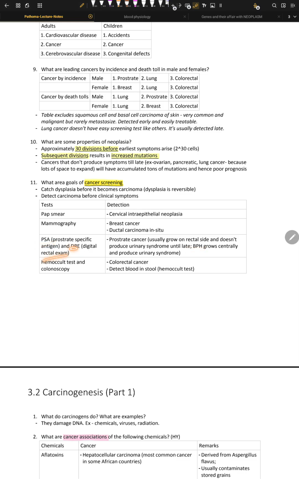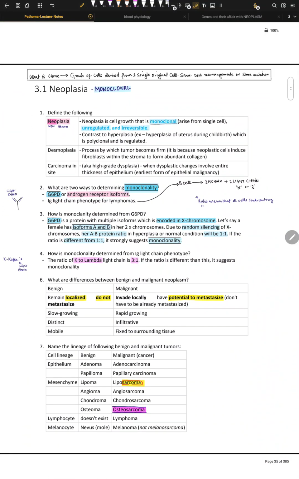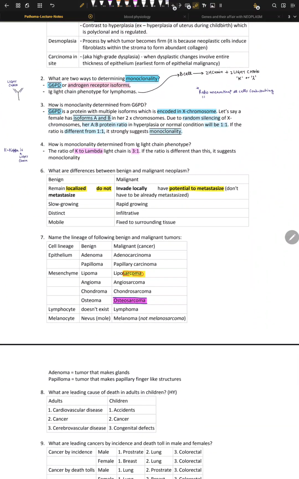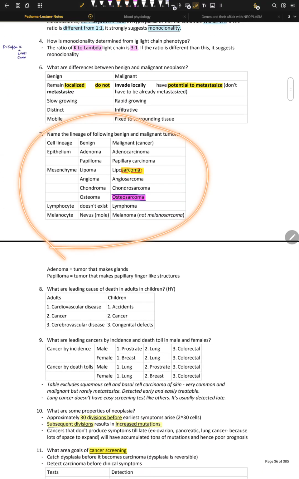DRE is digital rectal exam. We need it, right? Hemocult test and colonoscopy. Hemocult test, for colorectal cancer, detects blood in the stool. Okay, so that was really an introductory video for neoplasia, and I hope we are able to understand this neoplasia very well and the naming scheme behind it.